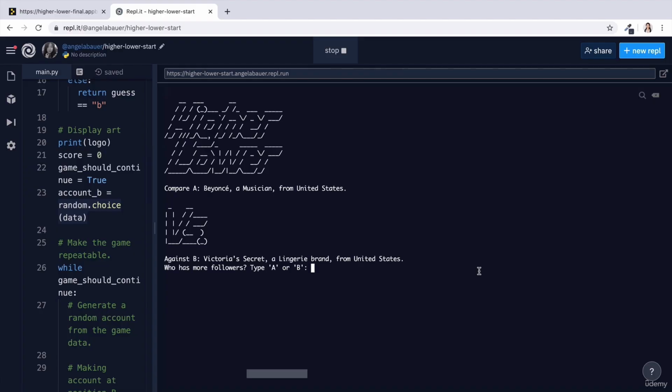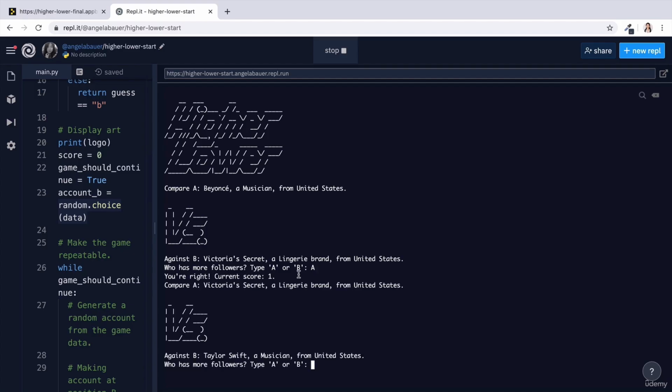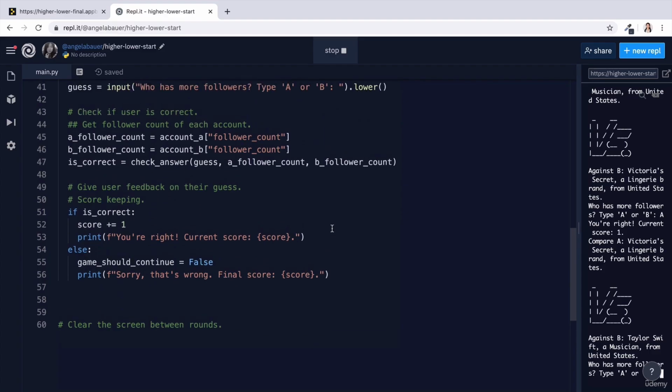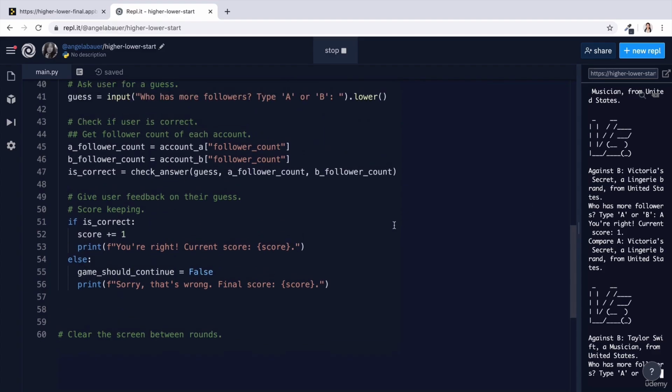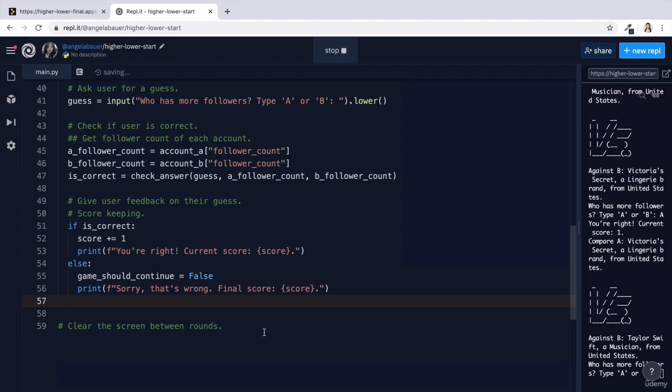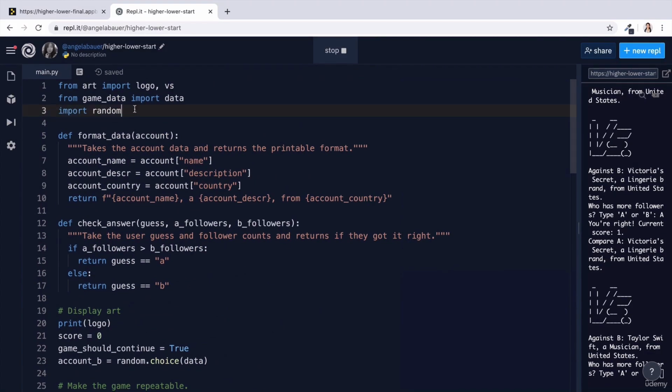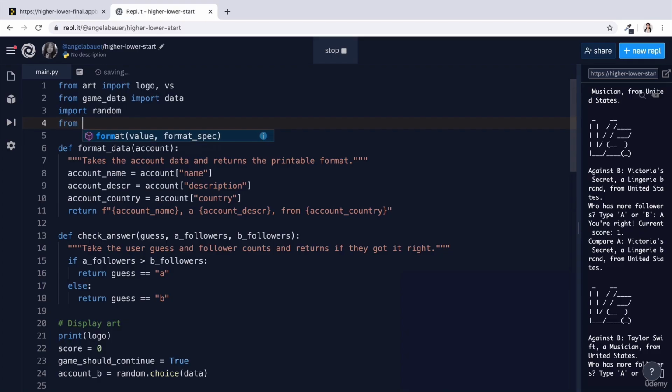And this way, when we run our code, you can see that as long as I get the answer correct, then the previous B becomes the new A, and B now becomes a new random account. That's pretty much all of the functionality sorted, right? But we've got a couple of things to tidy up. One is we need to clear the screen in between the rounds of our game. So we know that we can import the clear function from the Replit module.